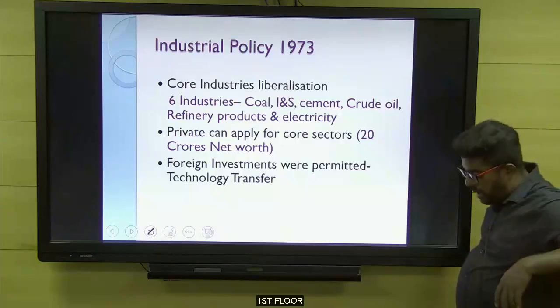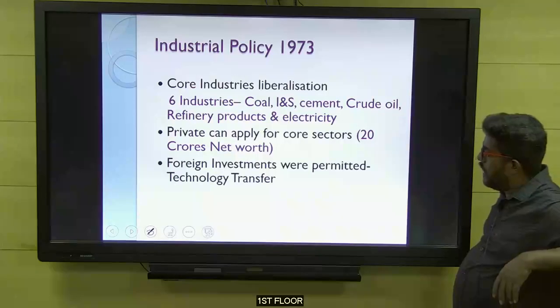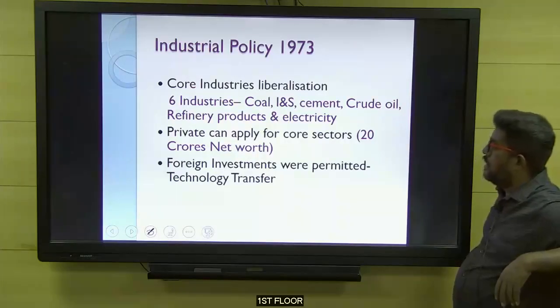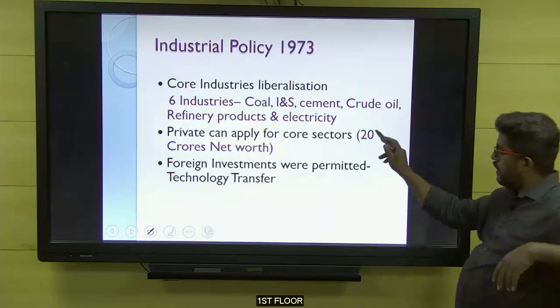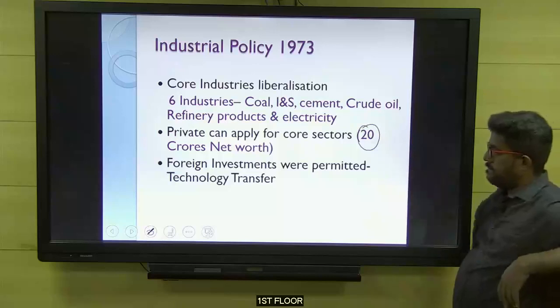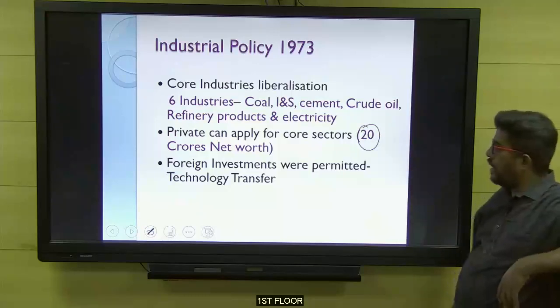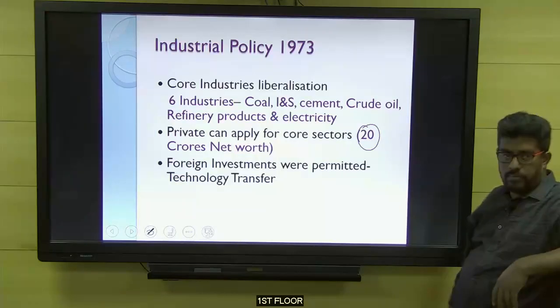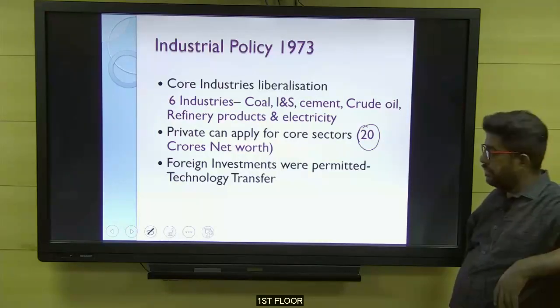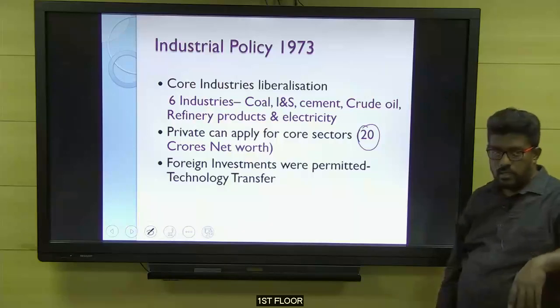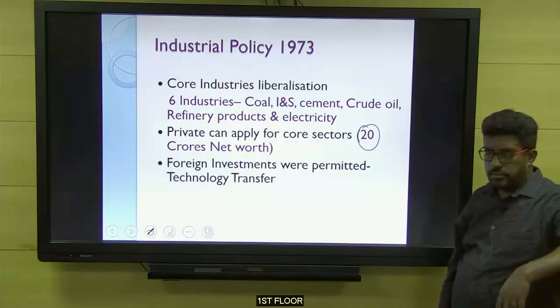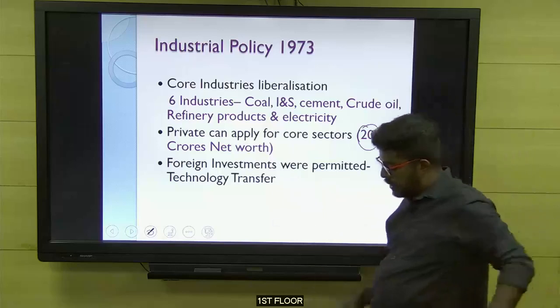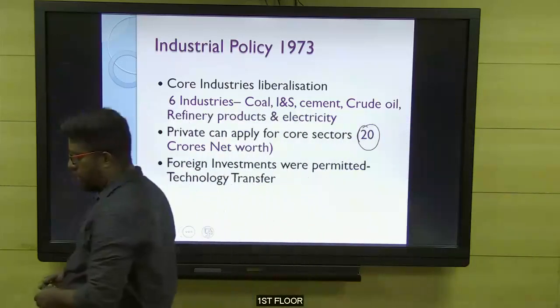Core industries got liberalized. Six industries: coal, iron and steel, cement, crude oil, refinery products and electricity. Private players can apply for core sectors, but they should have a net worth of 20 crores. And foreign investments were permitted in the areas of technology transfer, up to 1/4 of ownership.